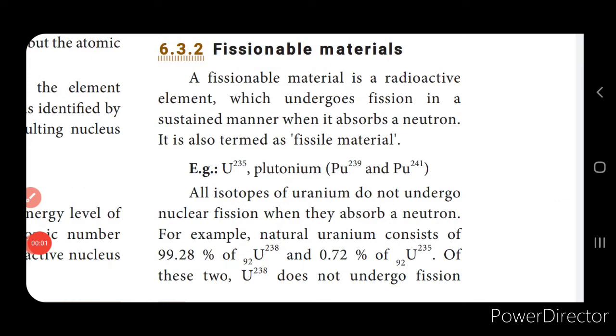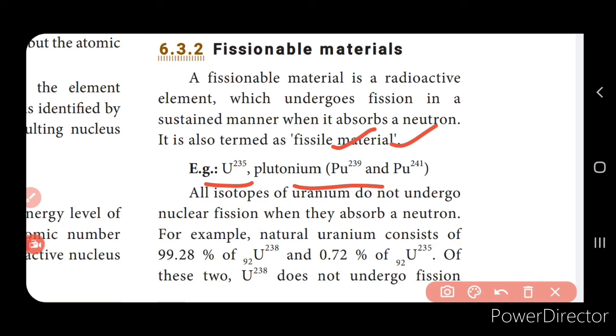Next we'll see what is fissionable material. Fissionable material is an element which is capable of undergoing disintegration, or capable of emitting radiations, which is capable of undergoing the nuclear reaction. Here you can see that uranium and plutonium, both the isotopes, are capable of undergoing the fission reaction, right? So this is called the fissionable material.